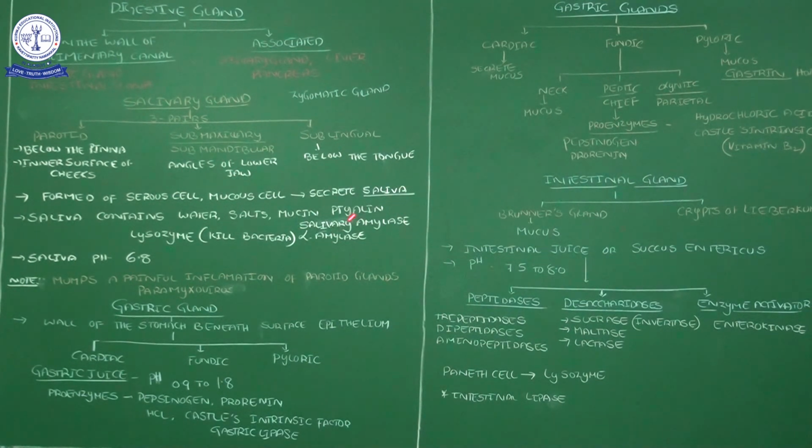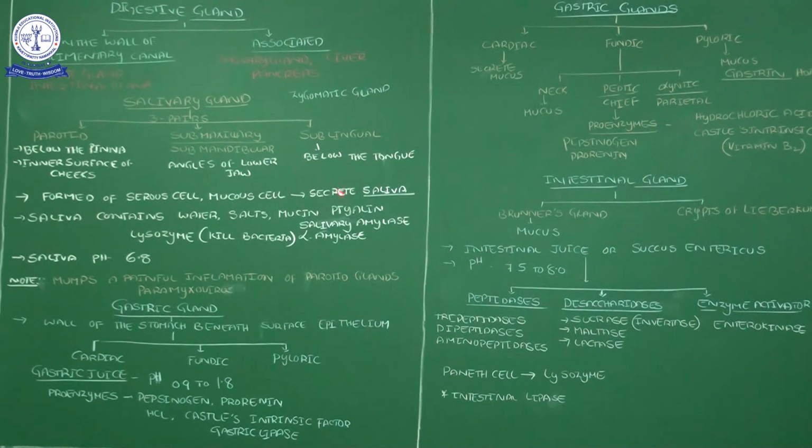And sublingual: lingual means tongue, sub means below, below the tongue. If you look inside your mouth, below the tongue, saliva is often secreted very much, just like a well. Well water, how much we drain out, that much will be regained, correct?